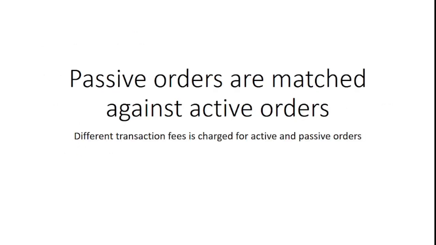At any given stage, any passive order is always matched against an active order. Different transaction fees are charged for active orders and passive orders. Why? Because the time at which the order is getting entered matters in order to calculate the transaction fees. So this is how the activities and the trading systems on a stock market function, and these are a few rules and regulations which have to be kept in mind by an investor while entering the stock exchange.